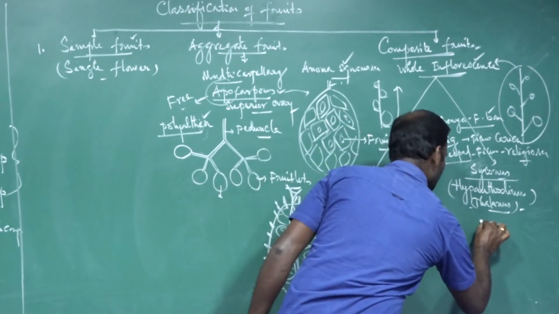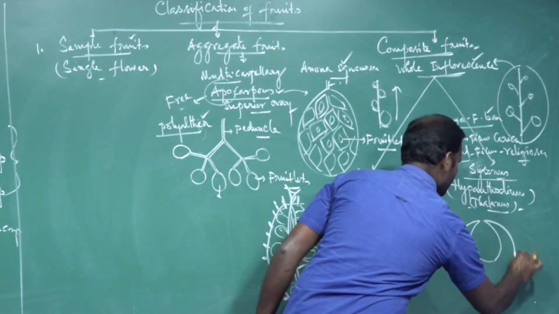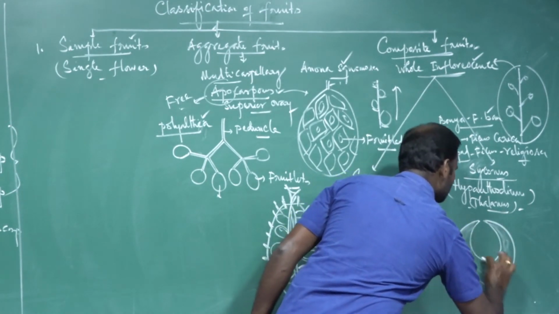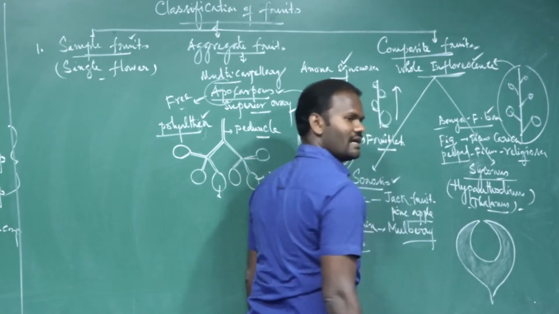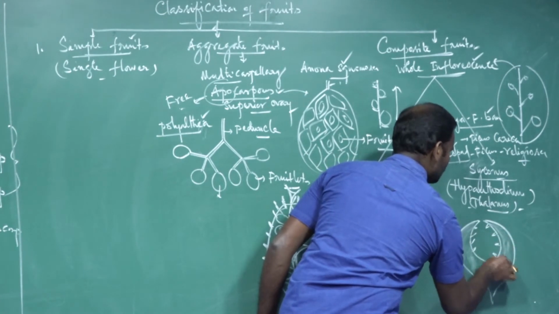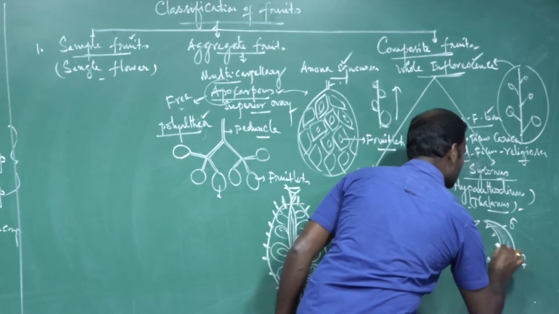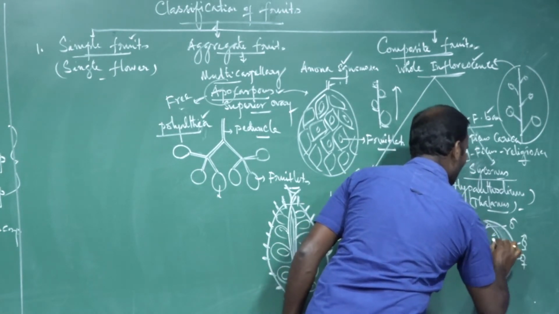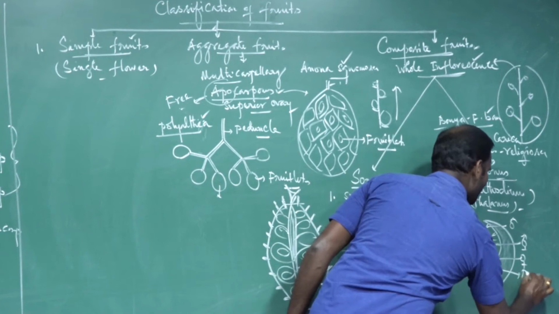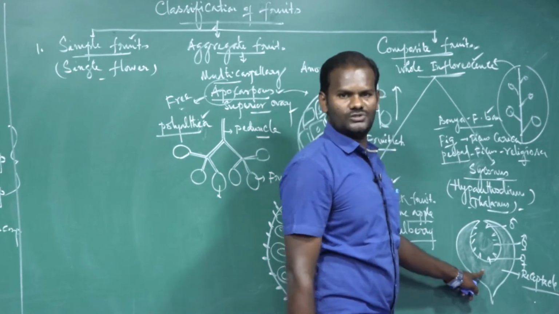In syconus, this is the thalamus. The thalamus is juicy, succulent, and fleshy in condition. To cover the whole inflorescence, it is composed of three types of florets: male flowers at the apex, female flowers at the base, and bisexual flowers or gall flowers in the middle portion. The whole inflorescence is covered by a fleshy receptacle, also called the thalamus, which becomes the edible portion.